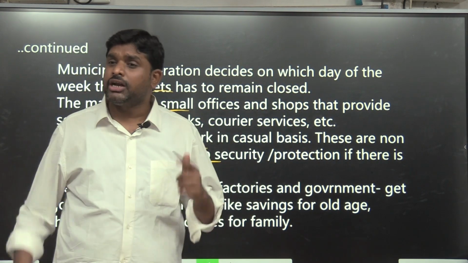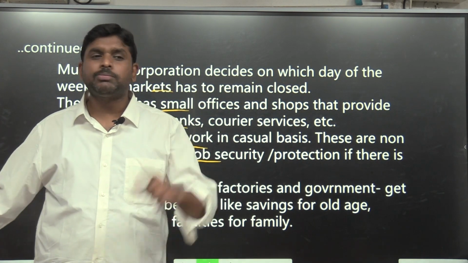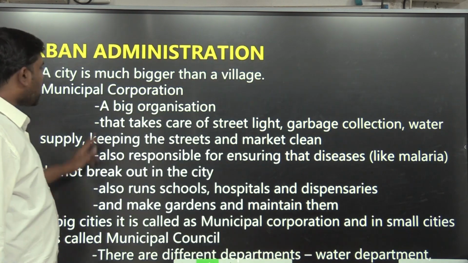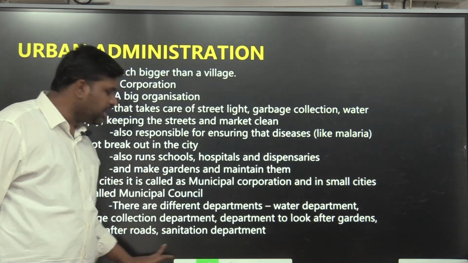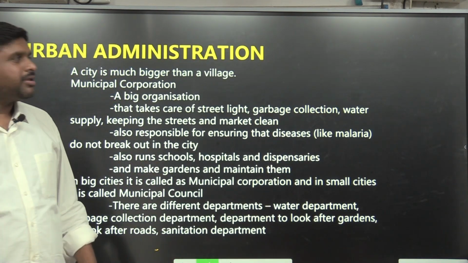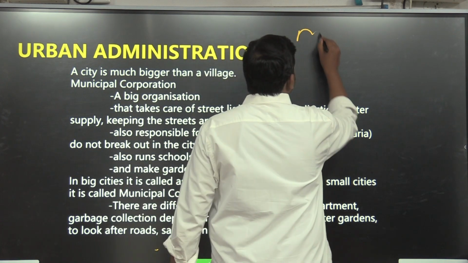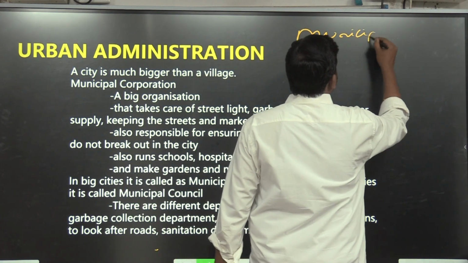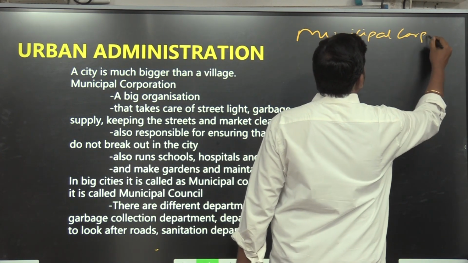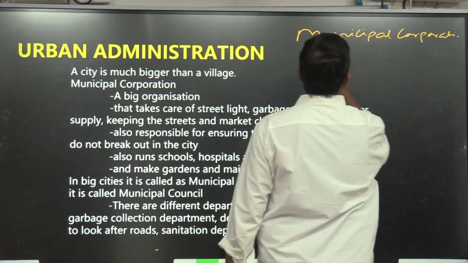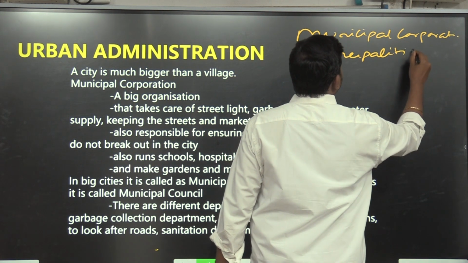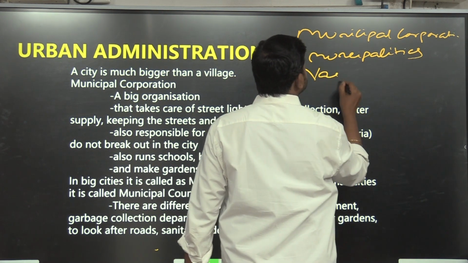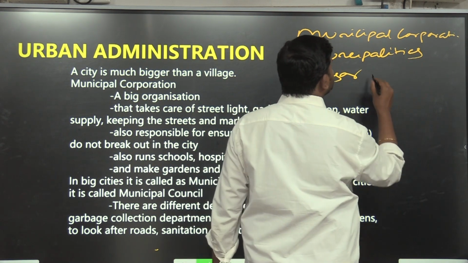So who will give the permission for these street vendors to settle down their shops? Municipal corporation, urban administration. In the same way as there is rural administration, there is something called urban administration. Municipal corporation, for whom? For big cities. Municipalities, for whom? For towns. Nagar panchayats, for whom? Which are lesser than a town.